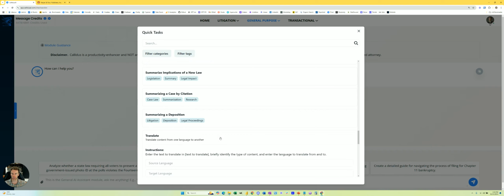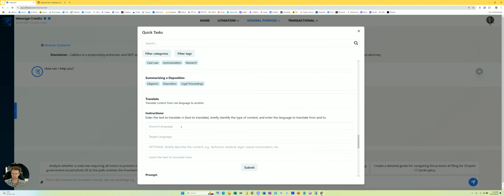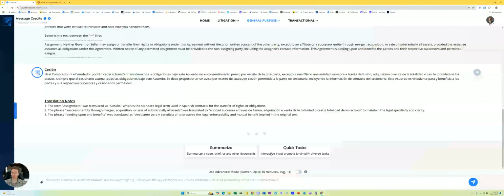So we will translate from, let's say, English to Spanish. Let's say this is a provision within an MSA legal document. And then we'll paste the text to be translated. And then Calidus will go through and provide the Spanish translation and some general notes so that you get background there. So again, a lot of different use cases where we're happy to help out.